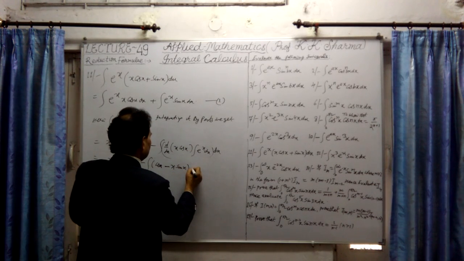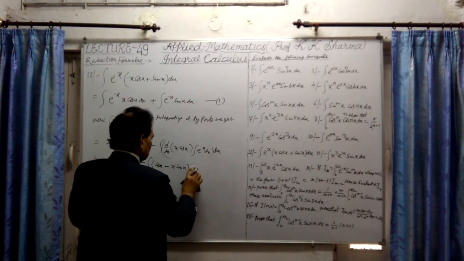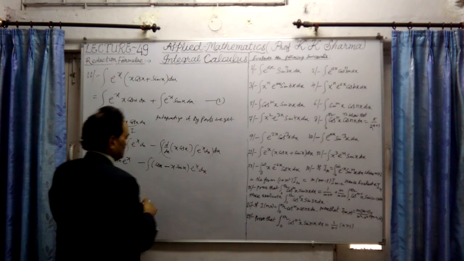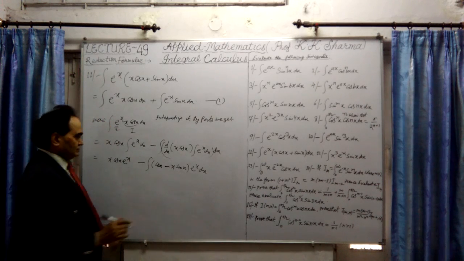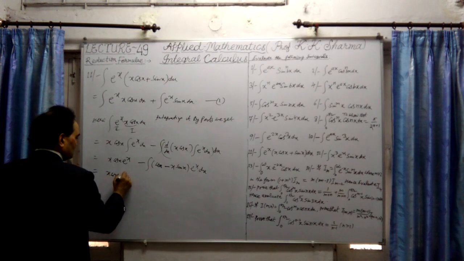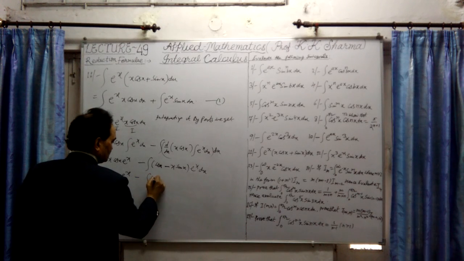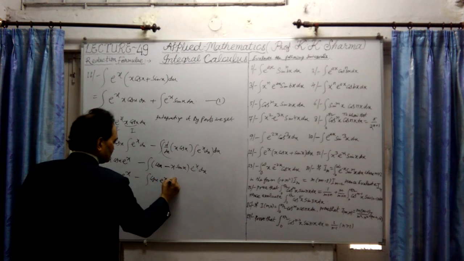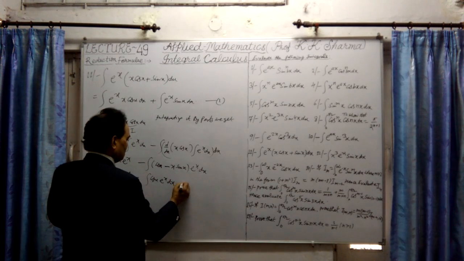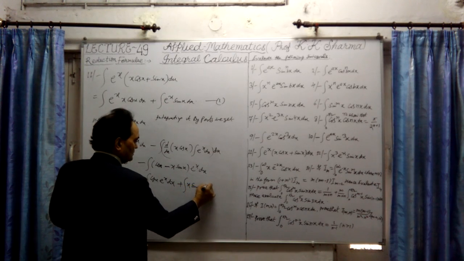So x into sin x into dx, and for dx upon dx only, into dx into dx. Now let me further explain it. This is x into cos x. Yes, x into cos x, minus sin. It is nothing but cos x into dx into dx. Okay, and this is minus plus here. Minus integration x sin x dx into dx.